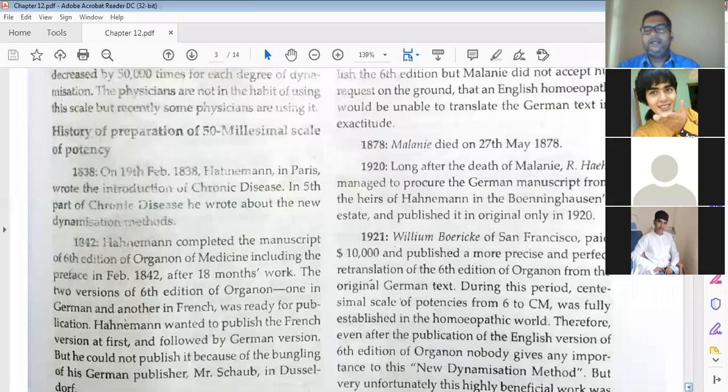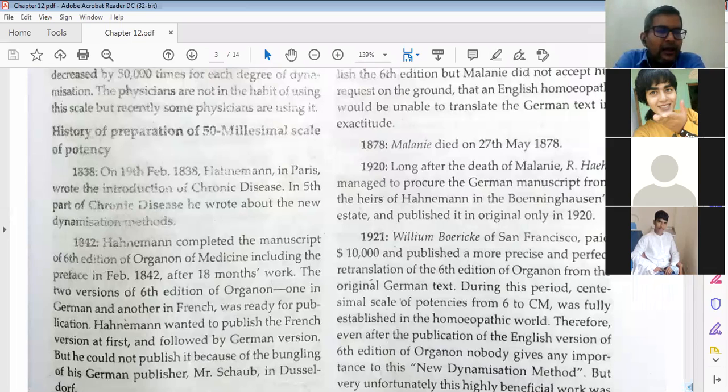So he introduced it for the first time in 1838, in his book Theory of Chronic Diseases, 5th volume, and also explained the renewed method of dynamization in the 6th edition of Organon.